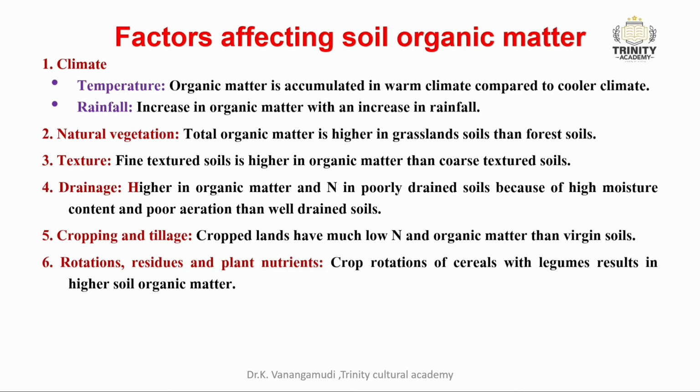The fourth factor is drainage. Organic matter and N are higher in poorly drained soils because of high moisture content and poor aeration than in well drained soils. The fifth one is cropping and tillage. The cropped lands have much lower nitrogen and organic matter than virgin soils. The last one is rotations, residues and plant nutrients. The crop rotations of cereals with legumes result in higher soil organic matter content.